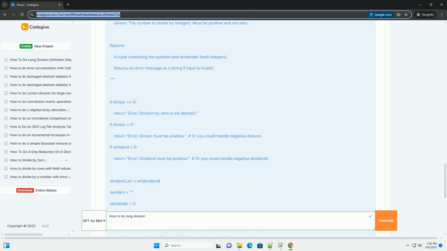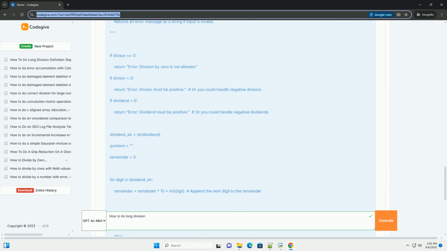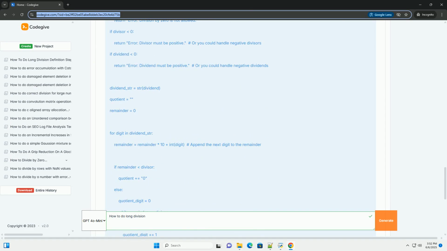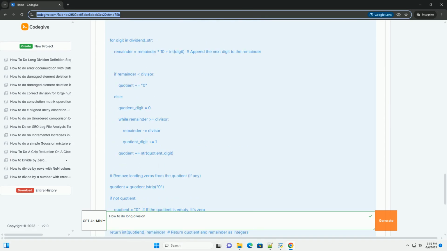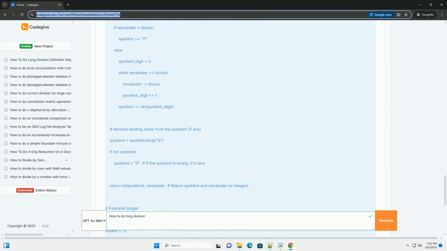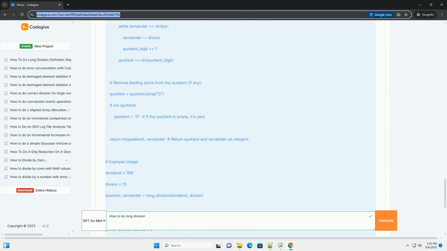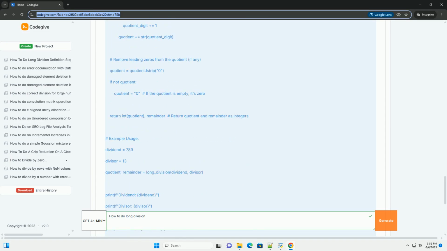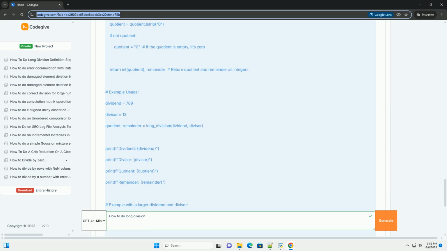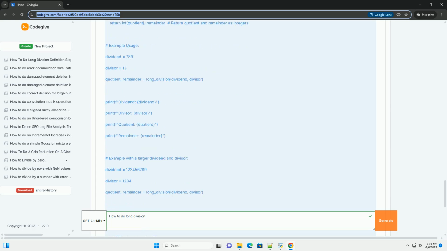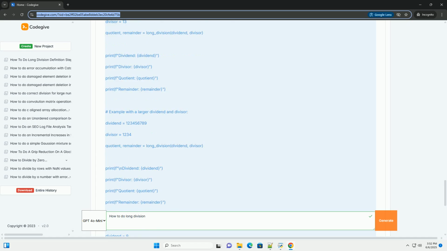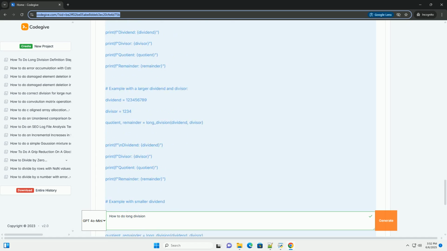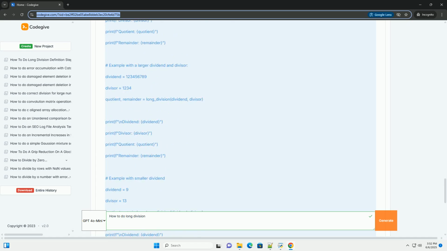Understanding long division, the process. Before we get to code, it's crucial to thoroughly understand the long division process as you learned it on paper. Here's a breakdown with an example. Example: 789 divided by 13. Step 1, setup. Write the dividend, 789, inside the division bracket and the divisor, 13, outside to the left.